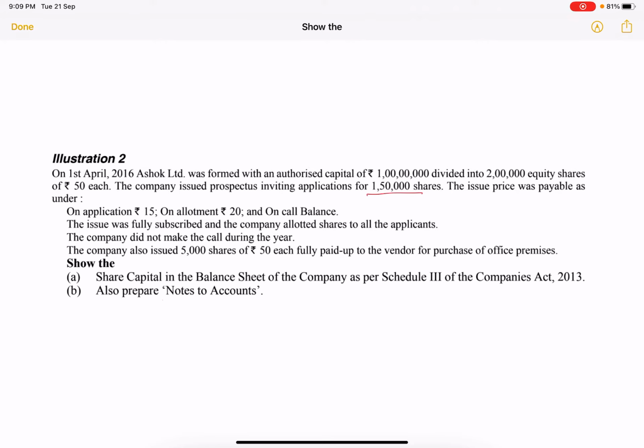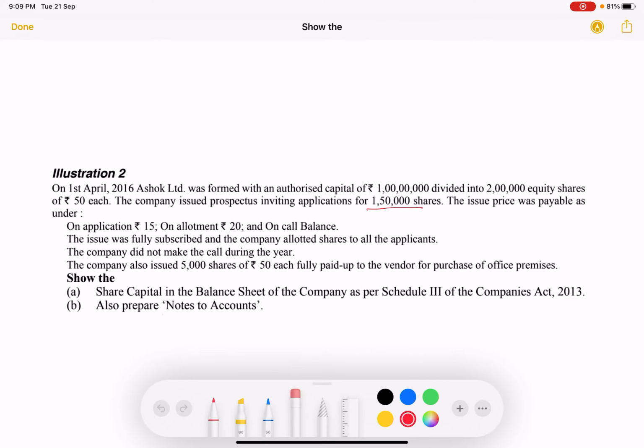So if you see the question, what has happened is, on the 1,50,000 shares that were actually issued for public subscription, if you refer to this third additional information that is given to us, it has stated that the company has not made the call during the year. So that means only application and allotment has been collected so far. So this means that these 1,50,000 shares have been subscribed, but it is not fully paid, isn't it? So this will not be mentioned in that category of subscribed and fully paid.